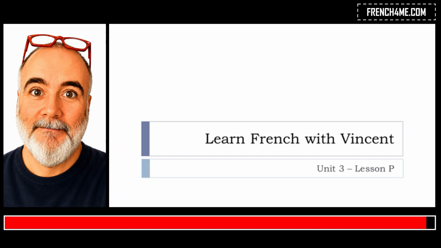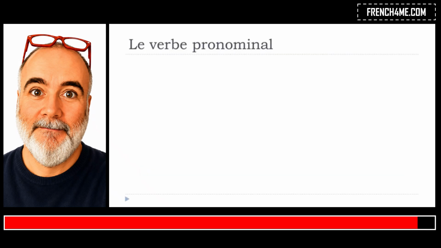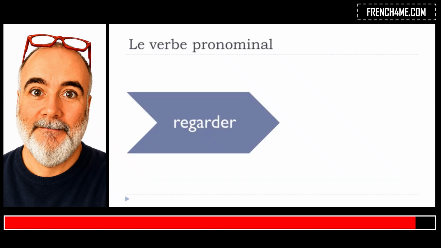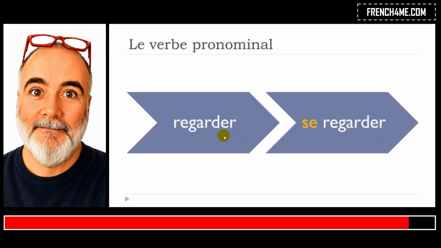And it's an important lesson because we'll discover together le verbe pronominal. So, what is le verbe pronominal? First we'll take an example. Regarder, to look, to watch, okay? And then se regarder, in that case it would be to look at oneself, okay?